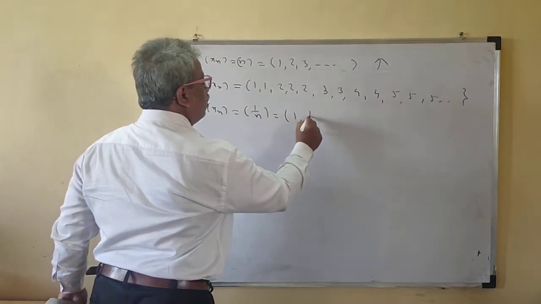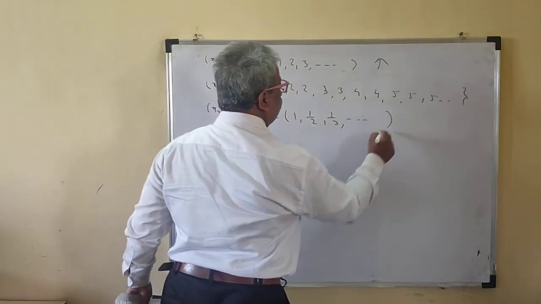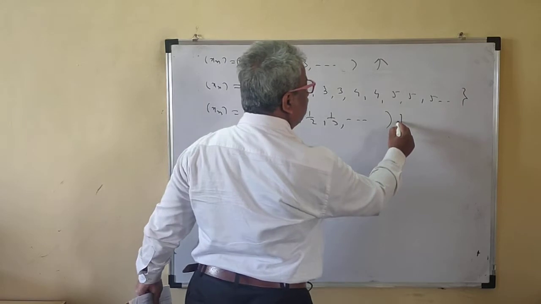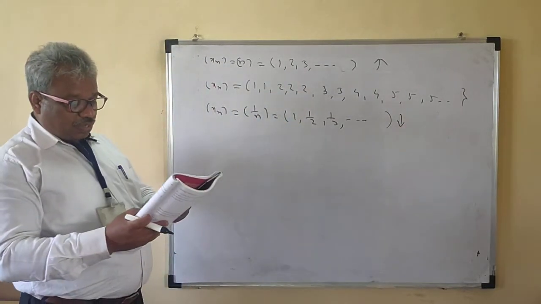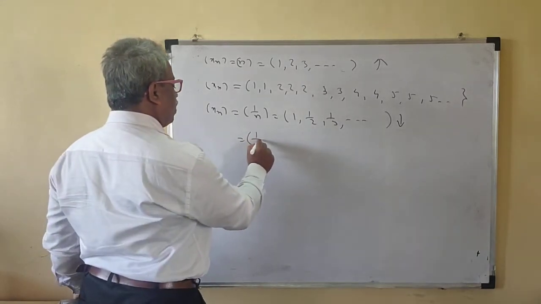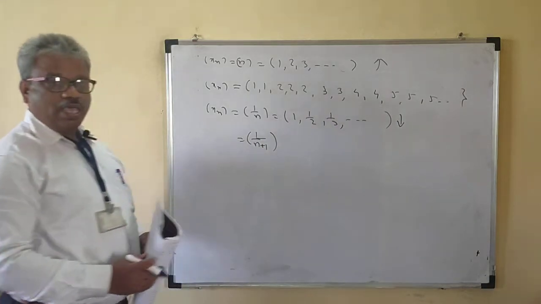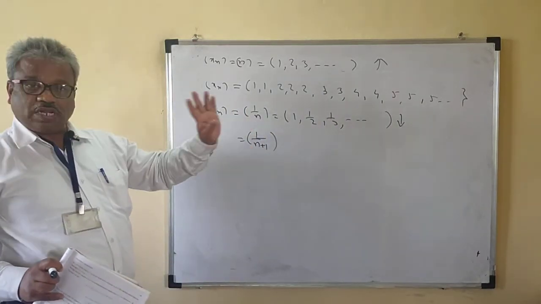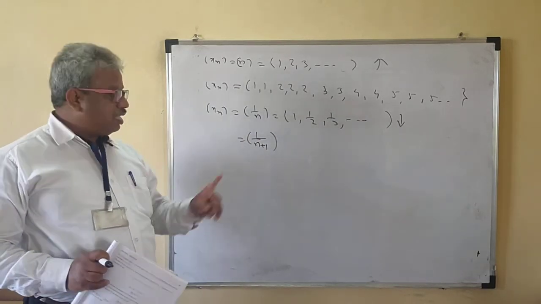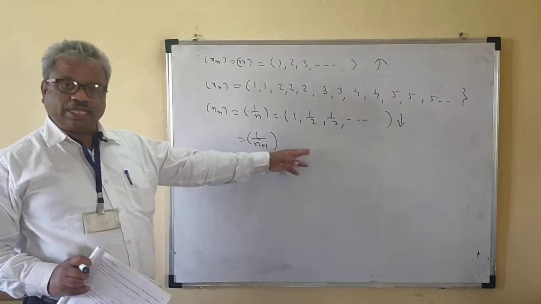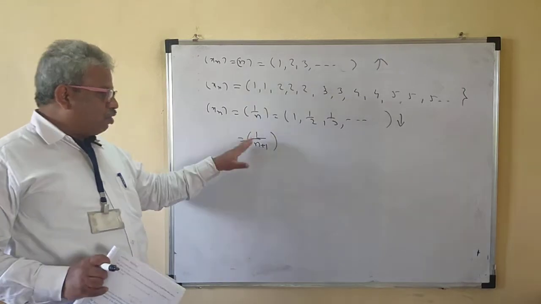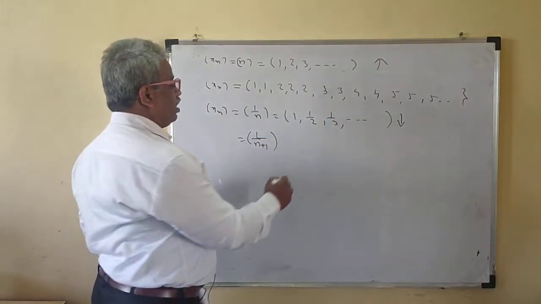Then this is 1, 1/2, 1/3, dot dot dot. Now what happens here? The values are decreasing. So this is a decreasing sequence. 1 upon n is a decreasing sequence. If you take 1 upon n plus 1, note that 1 upon n is a convergent sequence, converging to 0, but it is a decreasing sequence. 1 upon n plus 1 is also a convergent sequence, converging to 0, and it is decreasing, because as the value of n increases, the denominator is greater and the value of 1 upon n plus 1 decreases.